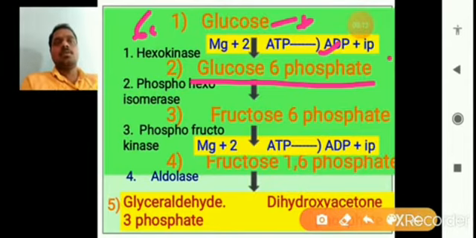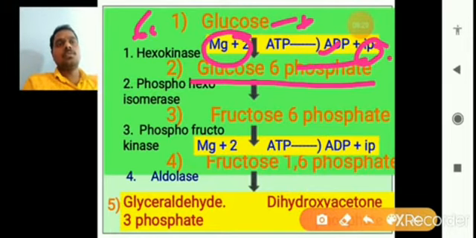So here the molecules are very important, the metal ions called Mg+2 ions. In the presence of Mg+2 ions, ATP is converted into ADP, and inorganic phosphate is attached to the glucose to form glucose 6 phosphate.